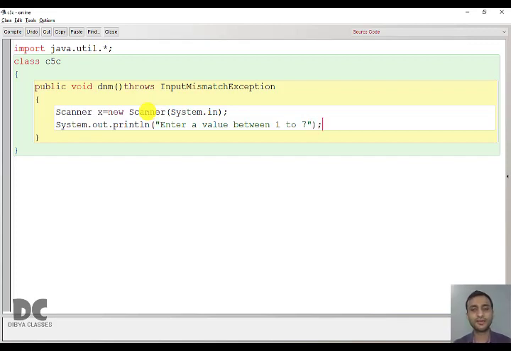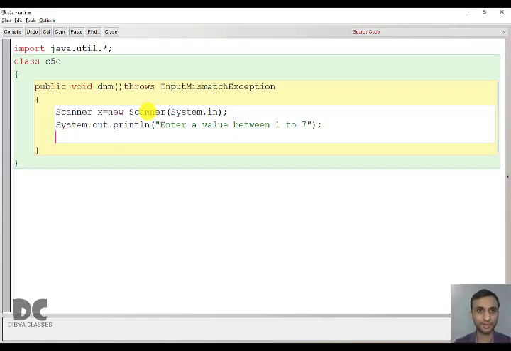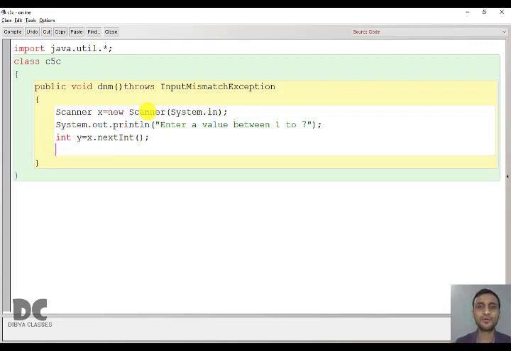So you will enter any value between 1 to 7 and you have to print the day number. Now we'll take the input. Let us take the input in variable y maybe, using x dot next int, done.